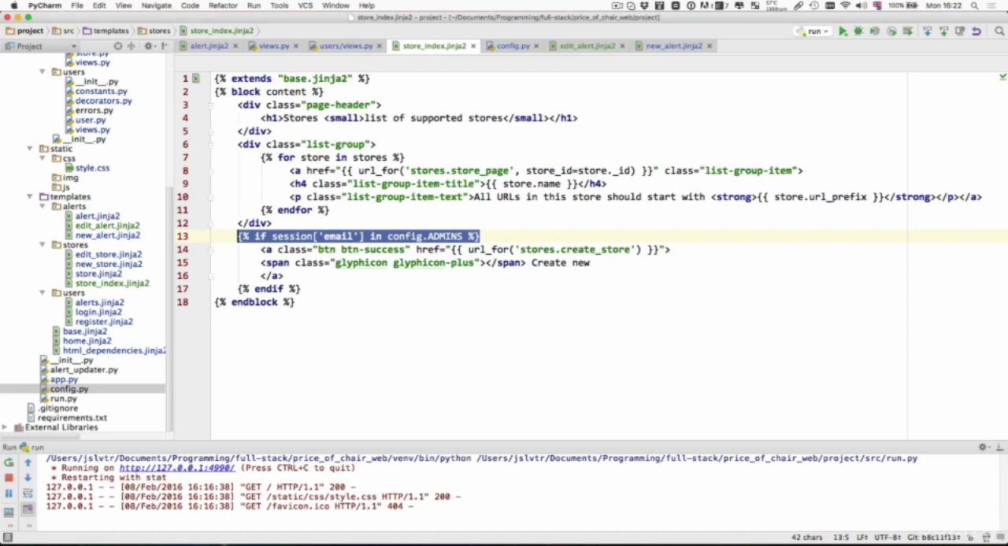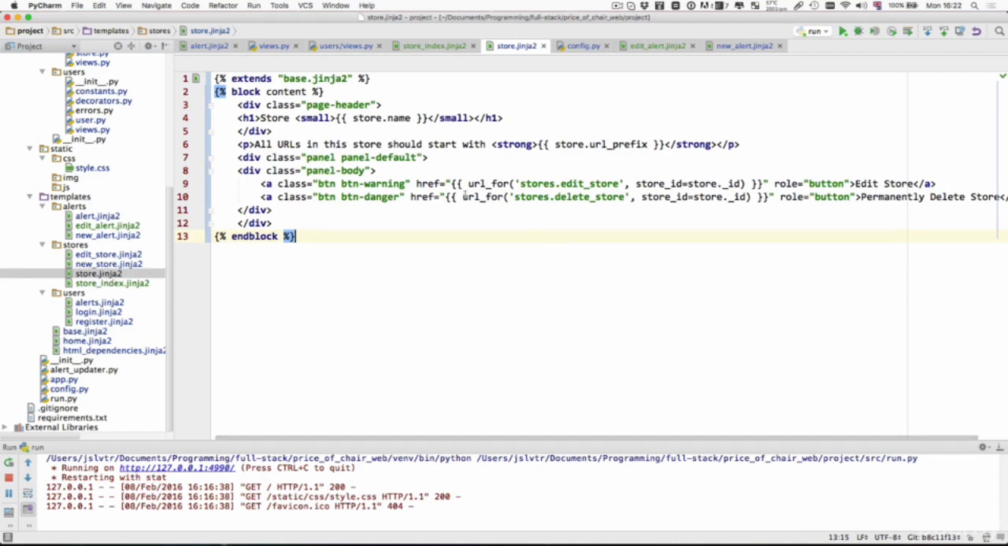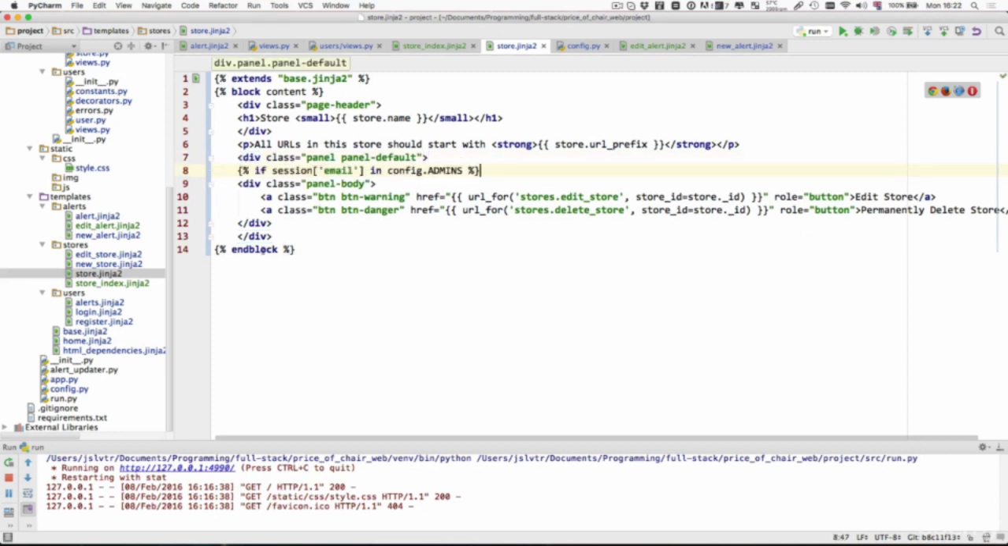And I'm going to do that there, and also in the store.jinja2 template, we're going to make sure that only admins can edit and delete stores. So what we're going to do is here put that if statement as well.